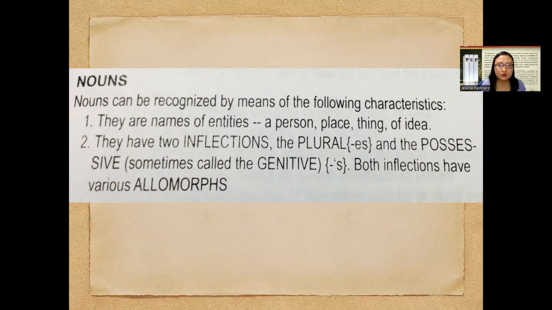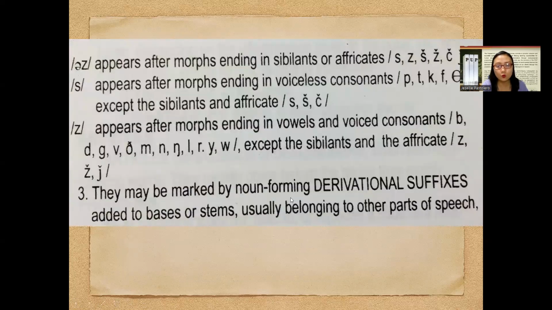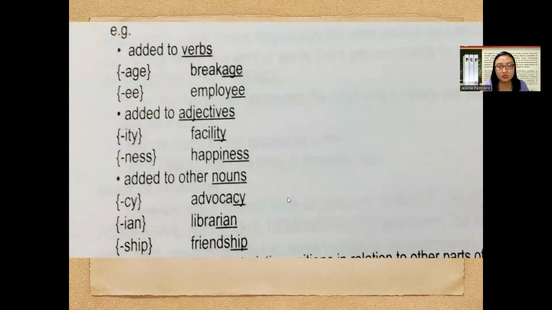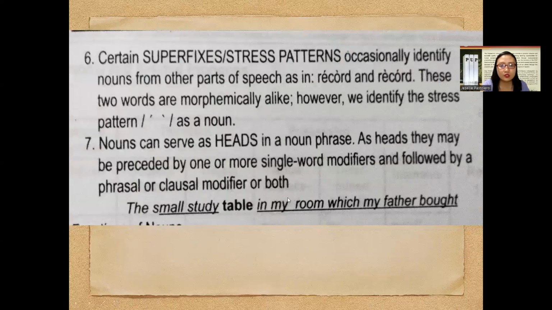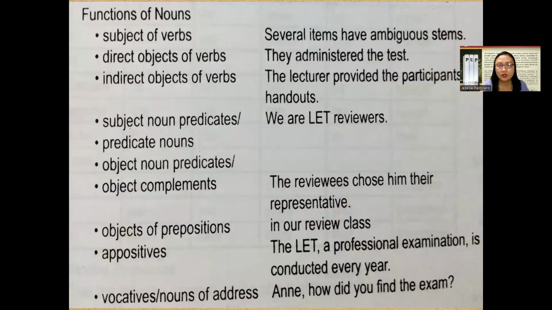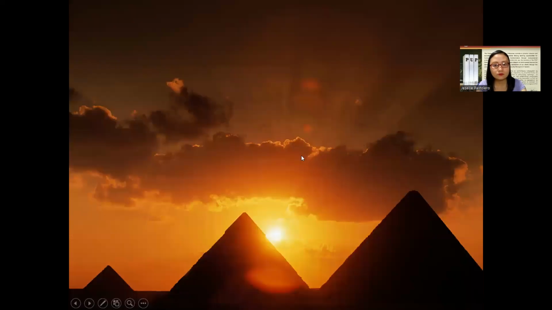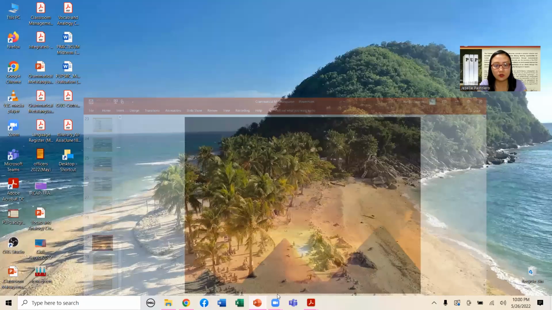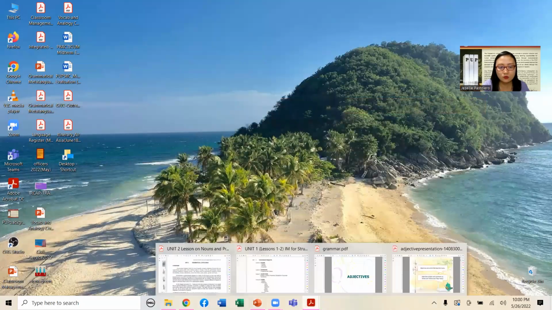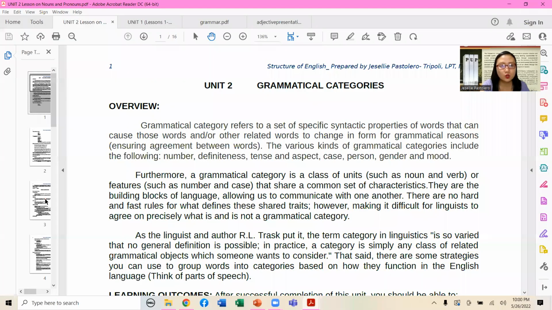Now let's proceed to the nouns. This one is already given to you for you to read. The following slides, I hope you're able to run across the details here, because I'll be moving on towards the parts that require other examples. So I'll walk you through another source of information, where we talk about the nouns. I have here with me unit number 2. I'll upload this at our Google Classroom.